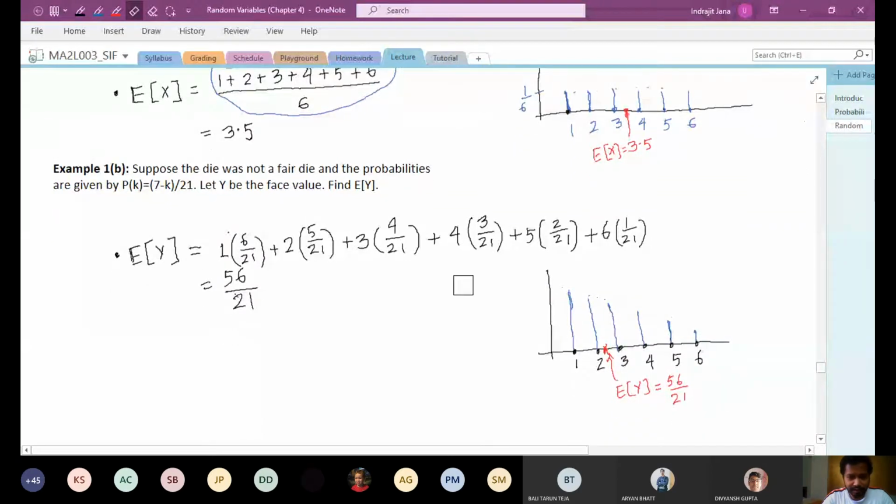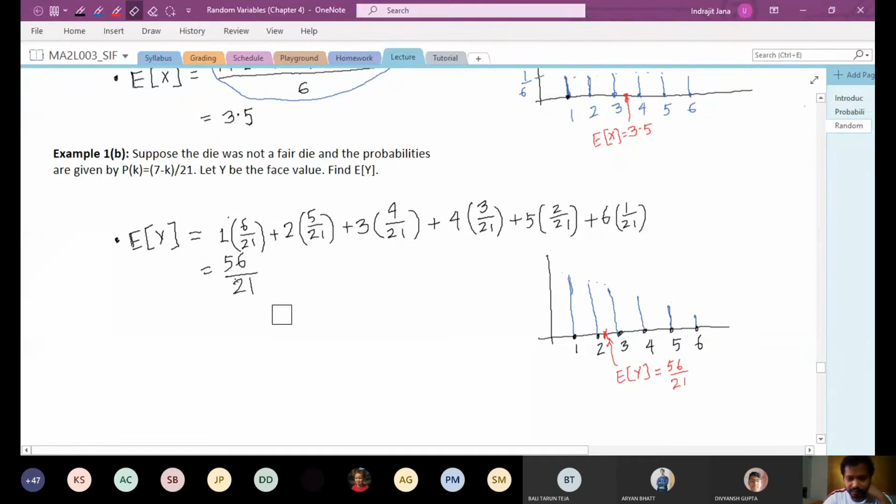If you calculate the expectation, it is going to be the value of the random variable times the probability. So 1 times the probability that y is equal to 1, 2 times the probability that y is equal to 2, which is 7 minus 2 over 21, or 5 over 21, then 3 times 4 over 21, and so on. If you finish this calculation, it will turn out to be 56 over 21, which is somewhere in between 2 and 3. So it is somewhere here.